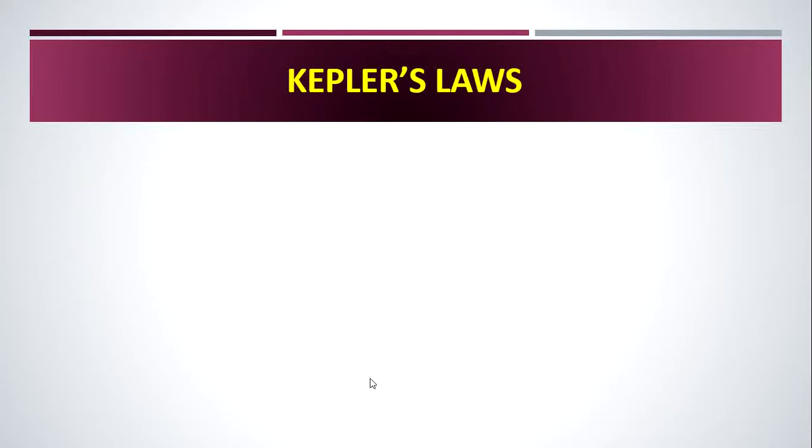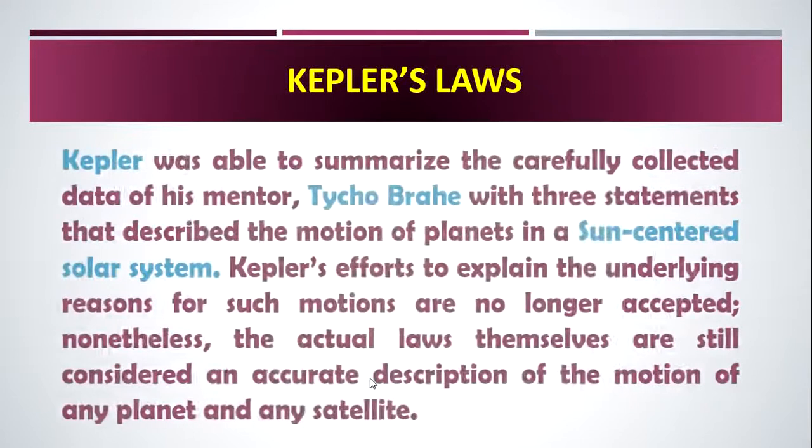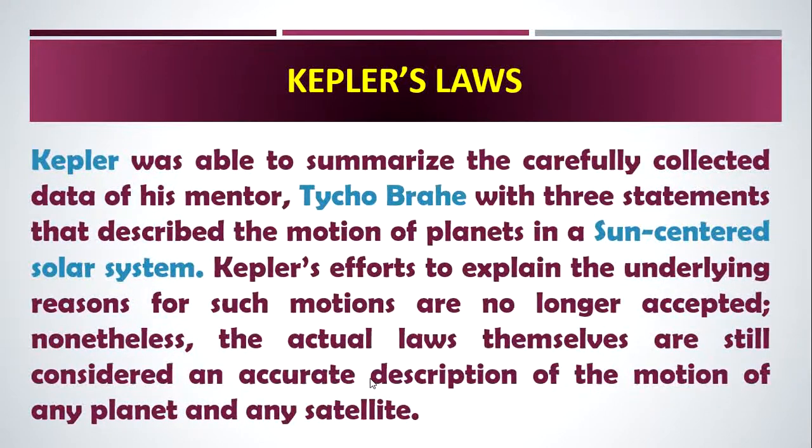Kepler's laws and terms are used even today, and we have a better understanding of the mysteries of astronomy, astrology, planetary movements, logarithms, etc. Kepler was able to summarize the carefully collected data of his mentor Tycho Brahe with 3 statements that described the motion of planets in a sun-centered solar system.